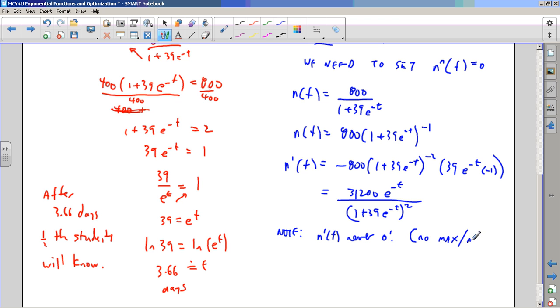Or minimum. It's never 0. It's always, actually, we can see it's always increasing because this is always positive. So n of t is always increasing, which makes sense. You can't unknow a rumor.